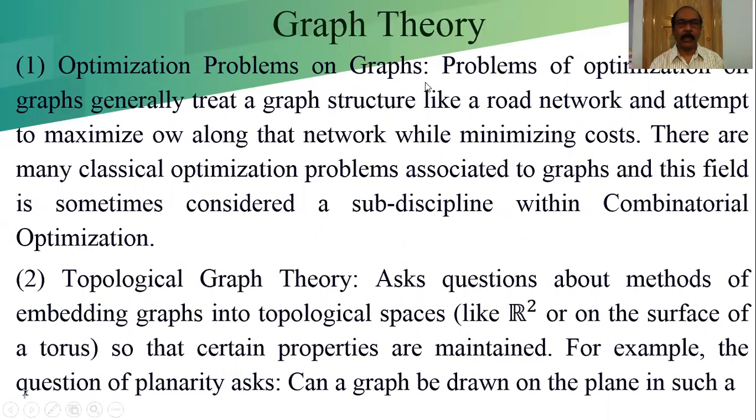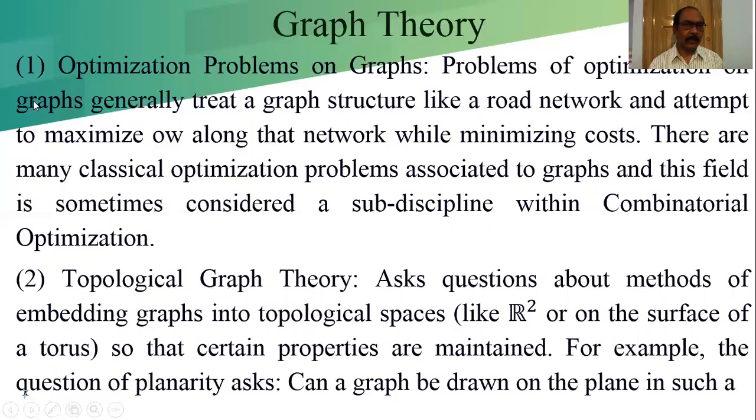Optimization problems on graphs. Problems of optimization on graphs generally treat a graph structure like a road network and attempt to maximize flow along the network while minimizing cost. There are many classical optimization problems associated with graphs, and this field is sometimes considered a sub-discipline of combinatorial optimization.